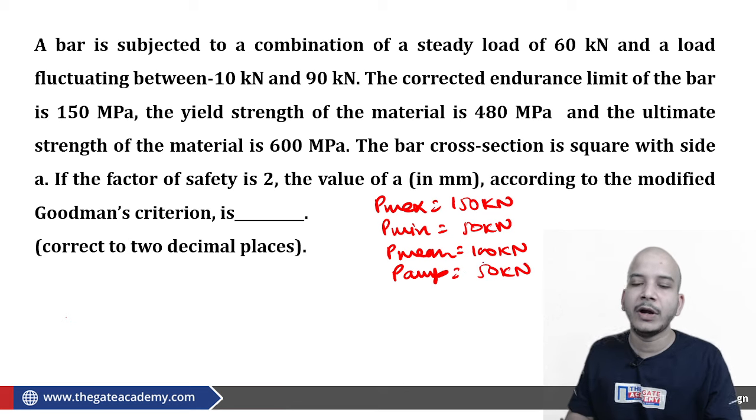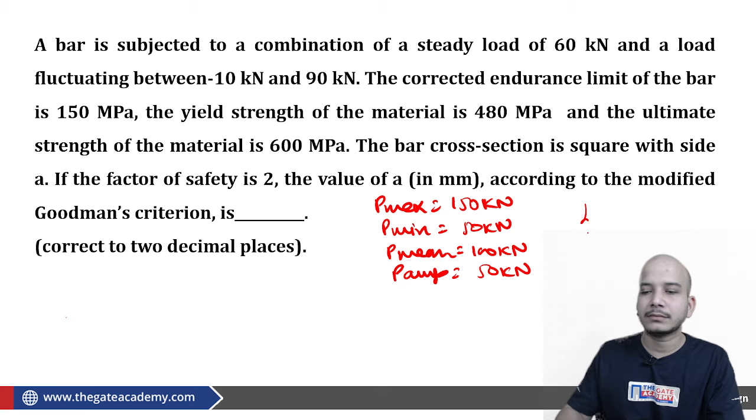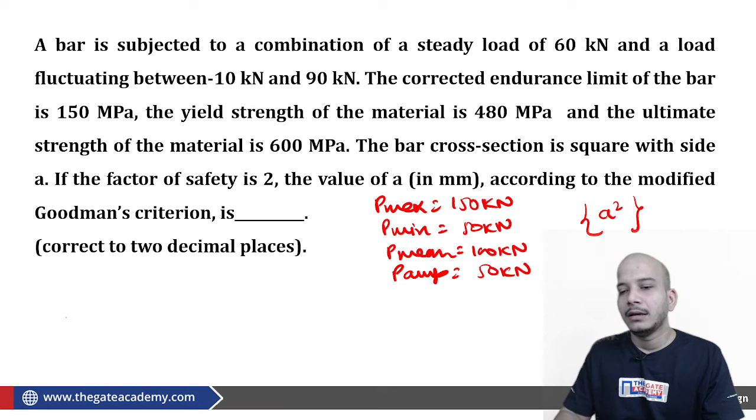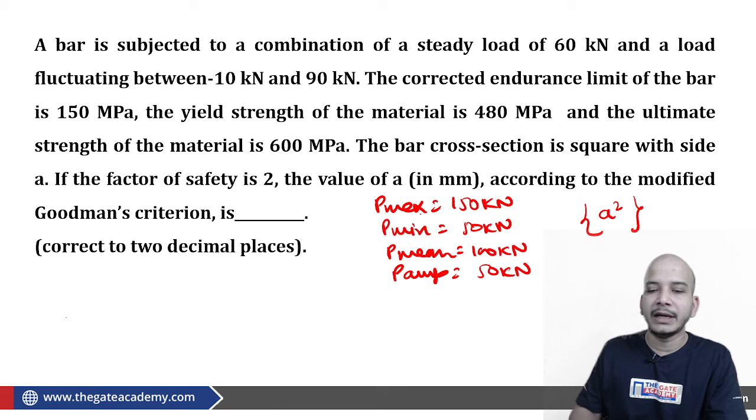Okay, say we are talking about a square cross section of side A. So the area will be A square, and from there we can calculate the sigma mean. So sigma mean will be 100,000 upon A square.